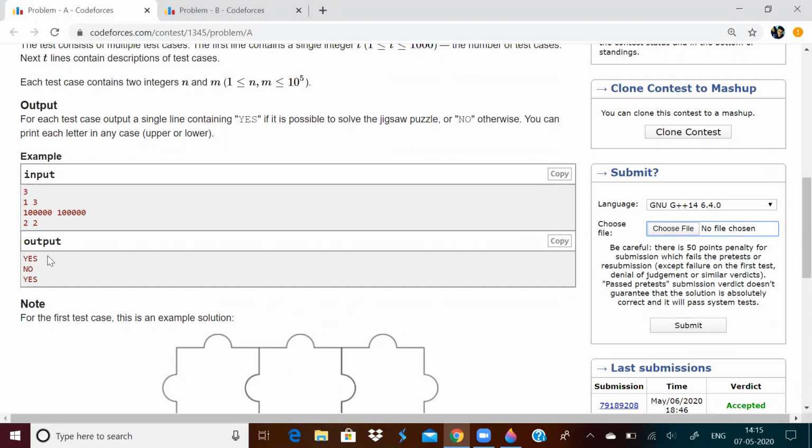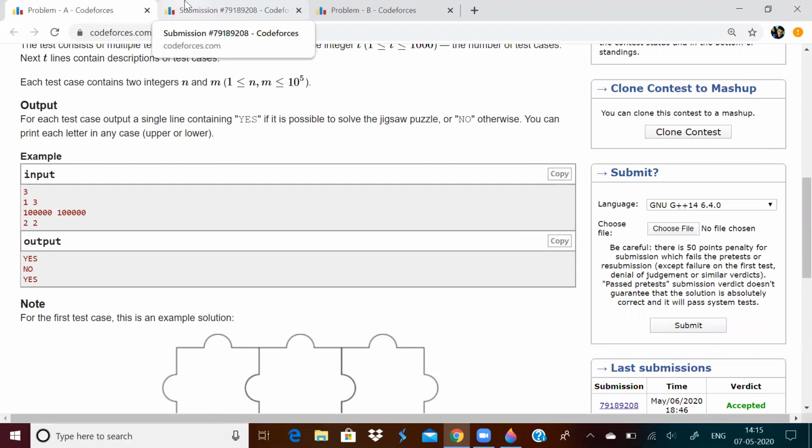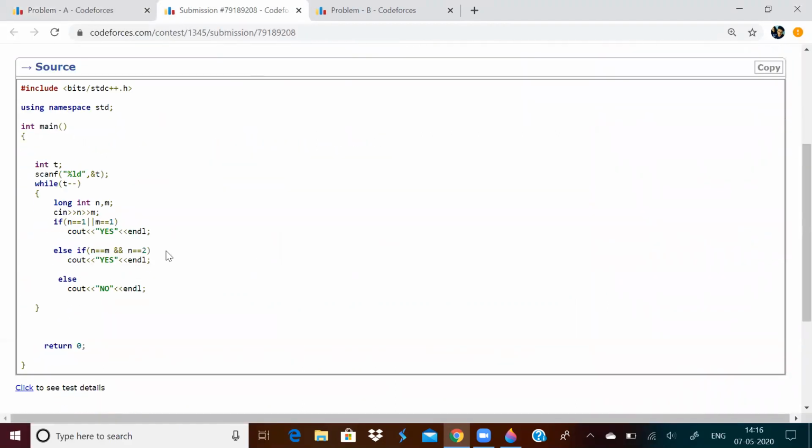Now, what I did, I'll just show my code. It will work only for 3 conditions. First, you input n and m. You check if either n or m is 1, then obviously the answer will be yes. You have to do this by yourself. I will leave it to you for a task.